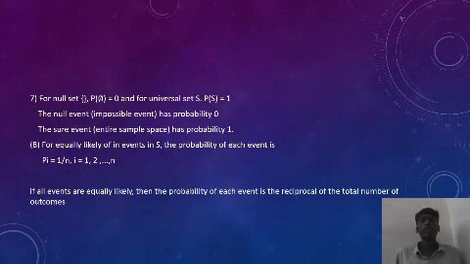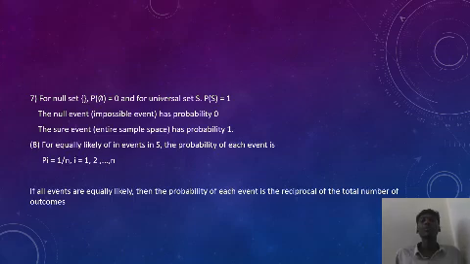The seventh property of the probability is null and universal sets. The null event, also known as the impossible event, has probability 0, and the sure event, the entire sample space, has probability 1. For the null set, P of phi is always equal to 0. For the universal set S, P of S is always equal to 1. Here, P of phi is the impossible event and P of S is the certain event.